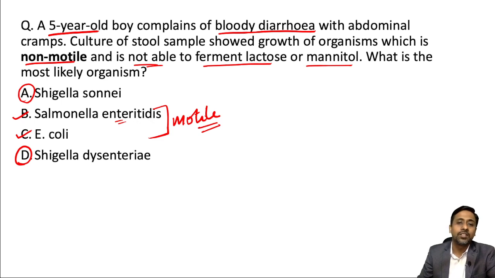If you know about Shigella, the first thing is that Shigella is classified on the basis of mannitol fermentation. Shigella has 4 subgroups.